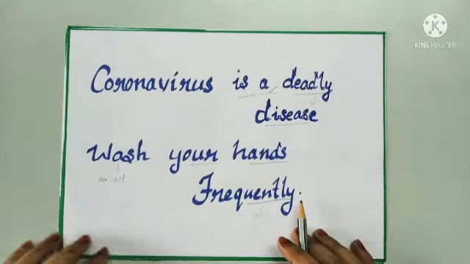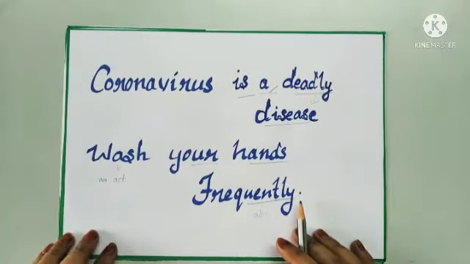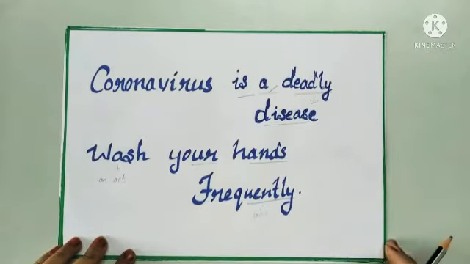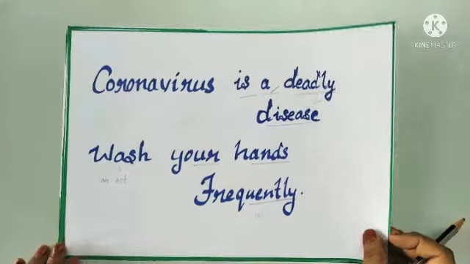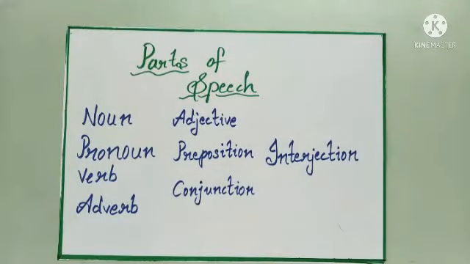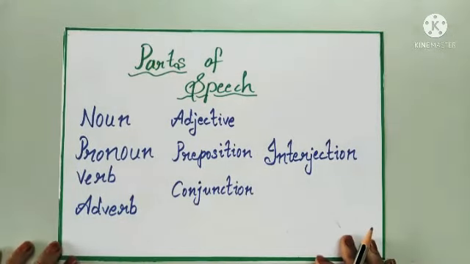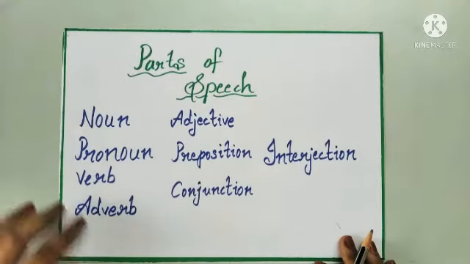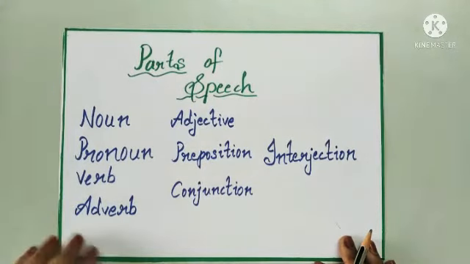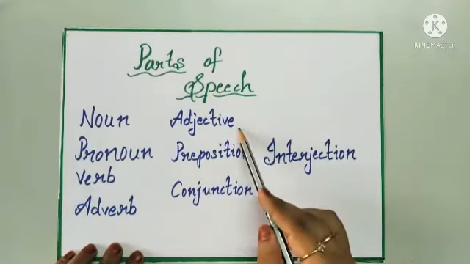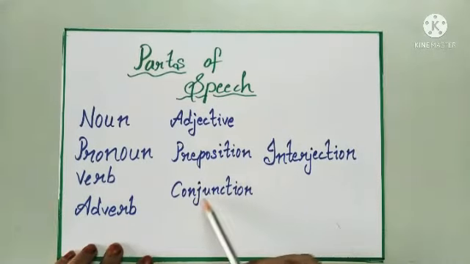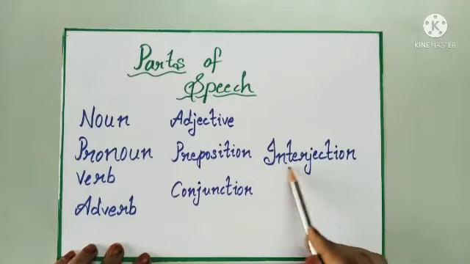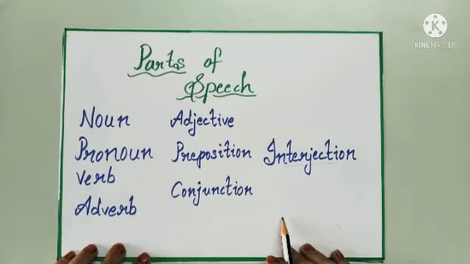So friends, each and every word in the sentence has its own identity. That identity is called parts of speech. So today we are going to learn what these parts of speech are. There are 8 parts of speech. First one, noun, pronoun, verb, adverb, adjective, preposition, conjunction, and the last one, interjection.